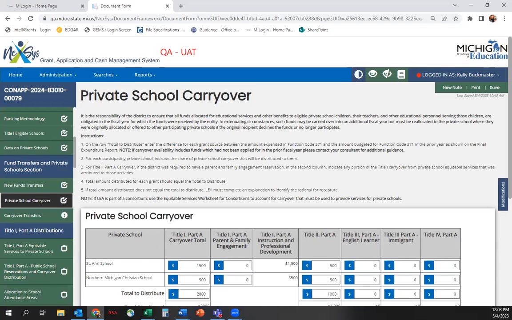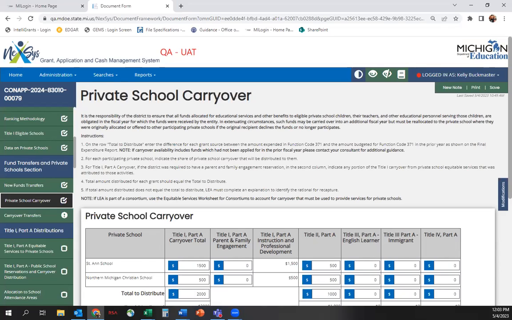This may occur in rare instances when an LEA has made and documented a reasonable effort to engage in consultation with the private school. Failure of a private school in that consultation or failure to provide program input in a timely manner may be considered a refusal of services.